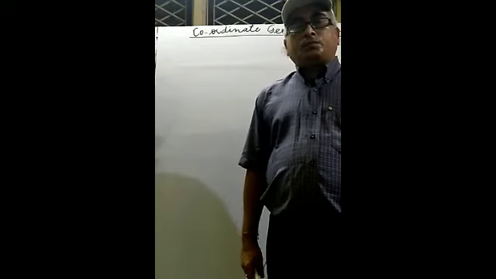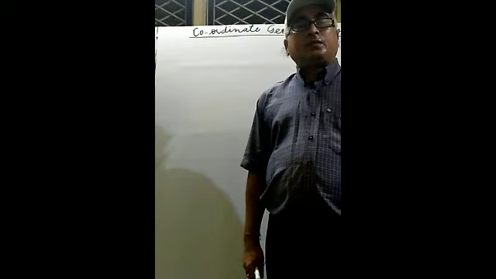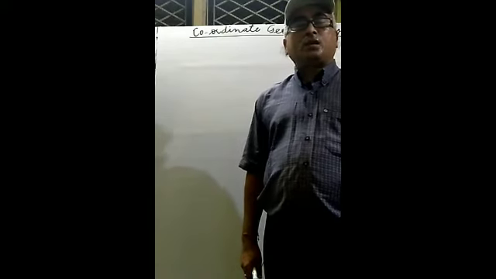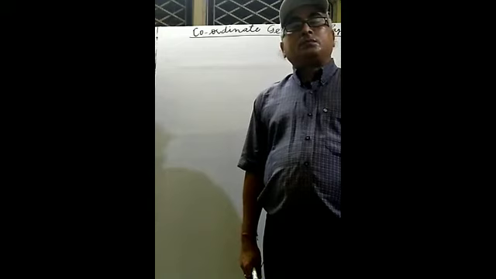Just before, two chapters of mathematics were already completed. Chapter number one, the number system, was taught by me, and the second chapter was taught by Malik sir.